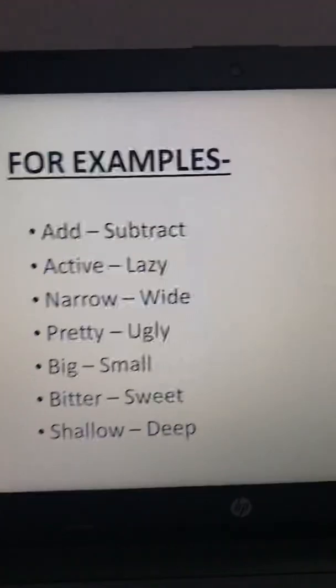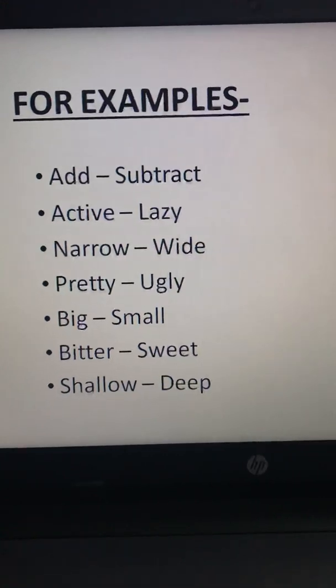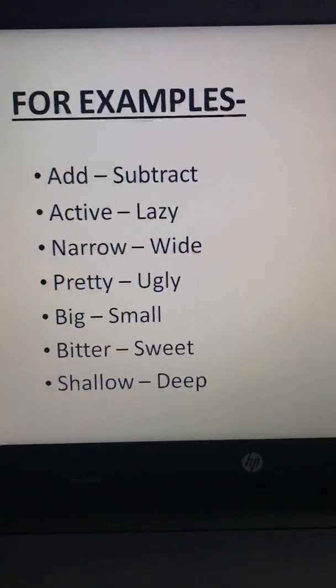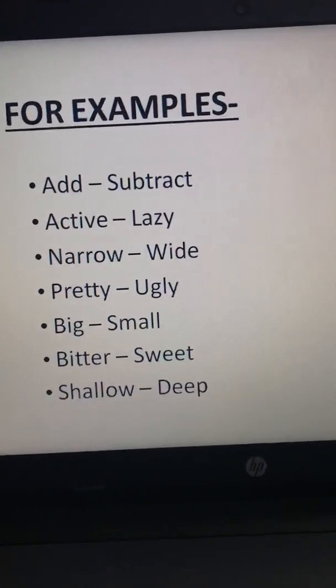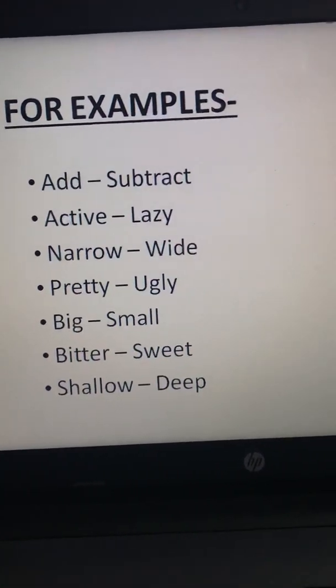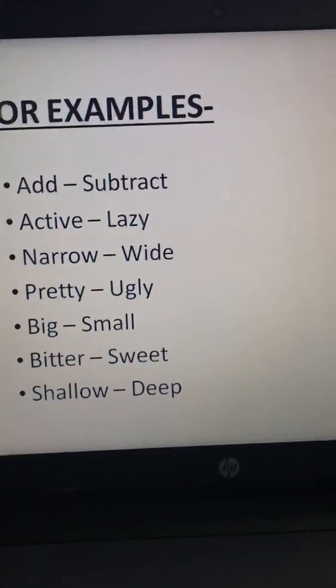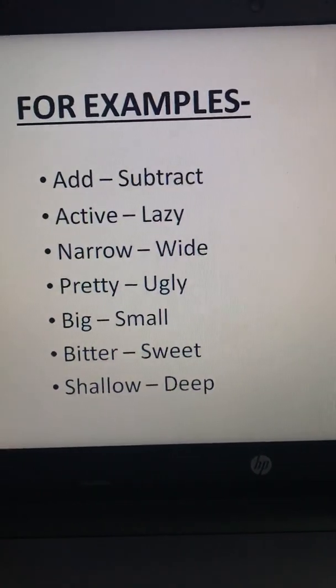So it is quite clear that antonyms are words that mean the opposite of another word, or we can say antonyms are pairs of words that mean opposite to each other. Fine. Like for happy you can have sad, and for a single word you can have a number of antonyms. Fine. So these are some examples of antonyms.